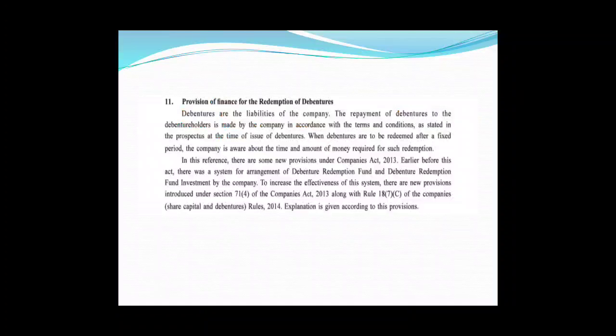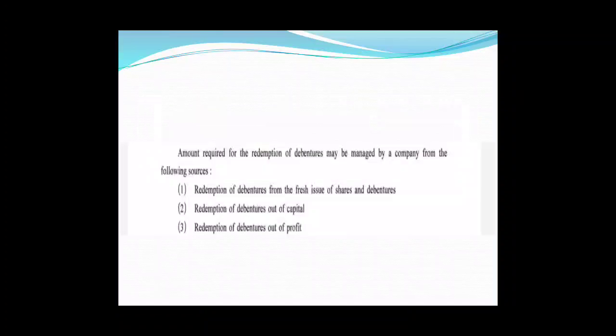What is the explanation? The explanation tells us that redemption of debentures may be managed by the company from three different sources. One, from the fresh issue of new debentures and shares. Second, out of capital, and third, out of profit. The amount required for redemption of debentures may be managed by the company from the following sources. Number 1, redemption of debentures from the fresh issue of shares and debentures, second, redemption of debentures out of capital, or third, redemption of debentures out of profit.